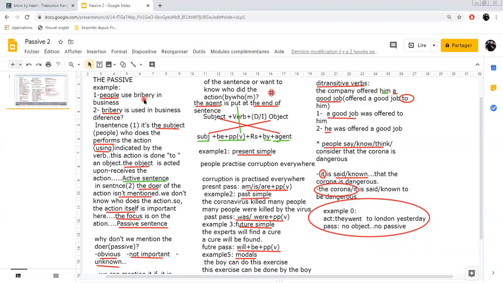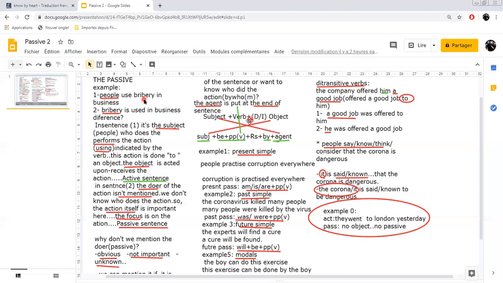So we mention the agent and say by Peter, by James, by X and Y. The subject of the active becomes an agent in the passive, as we said. If we mention it, we must always put it at the end of the sentence, to avoid problems or mistakes, especially when we have longer sentences.